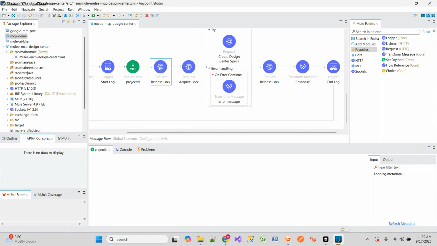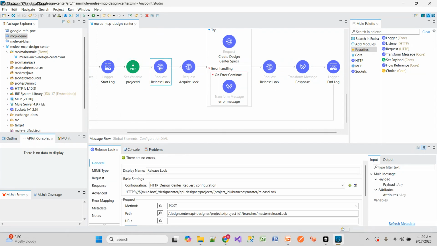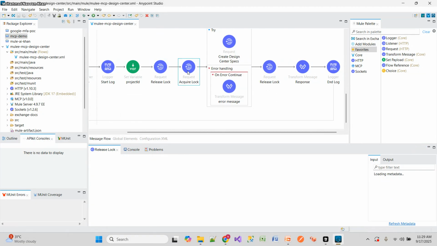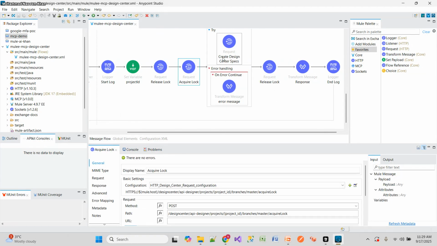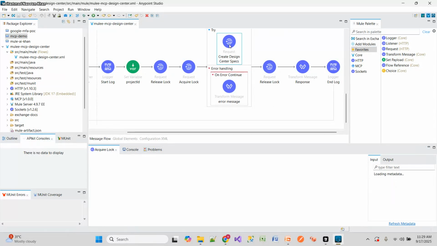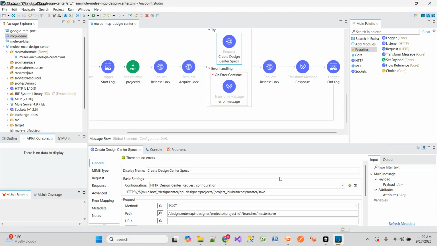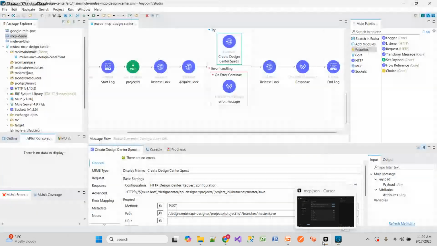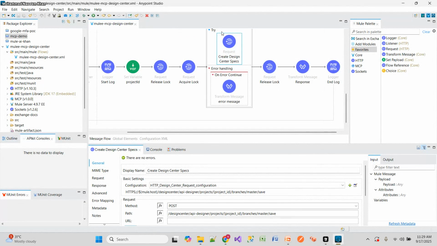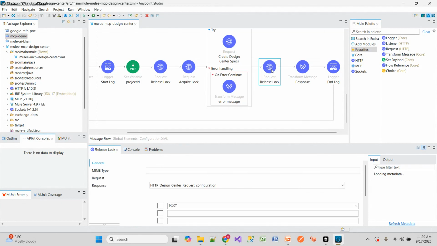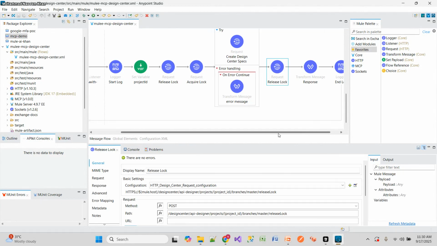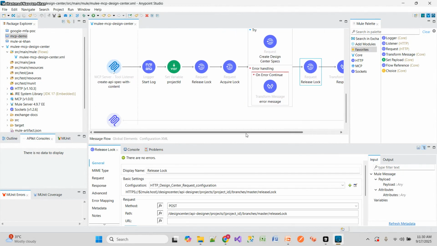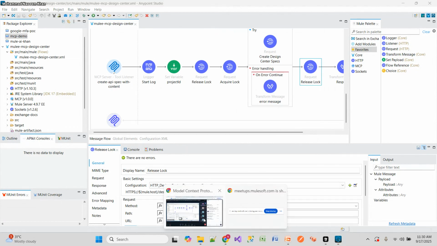So first I'm checking this release lock. If it is acquired by someone, first I'm getting it released, then acquiring this lock for the same project. Okay, and then create the Design Center specification for the complete endpoints which we are providing as input in Cursor, whatever number of inputs. And then once it is created, we can just release the lock so that others can use this. So for this, the configuration needs to be done.